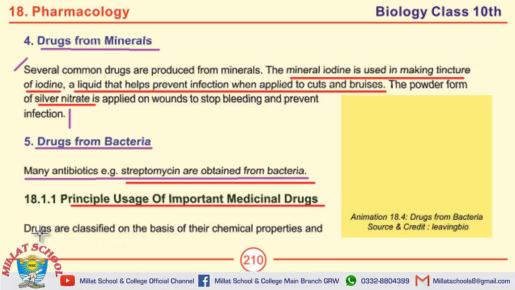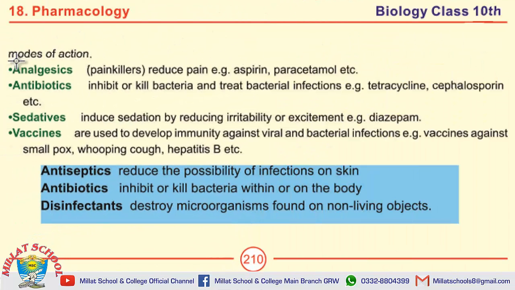Drugs are classified on the basis of their chemical properties and modes of action. There are four basic types. Number 1 is analgesics. Number 2 antibiotics. Number 3 sedatives. Number 4 vaccines. Define analgesics. Analgesics are also called painkillers that reduce pain, that is aspirin, paracetamol, etc.